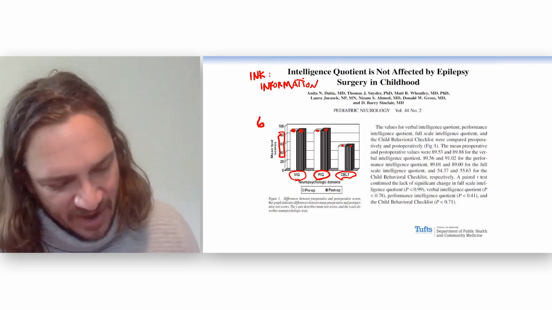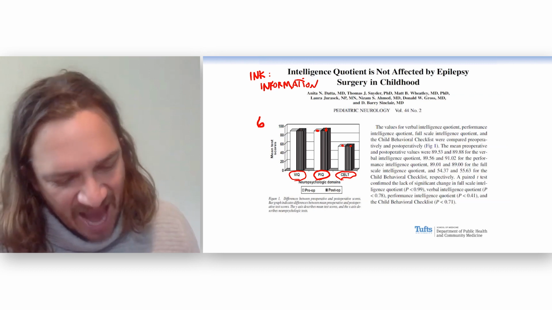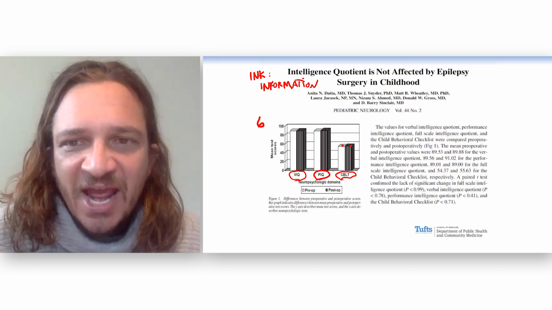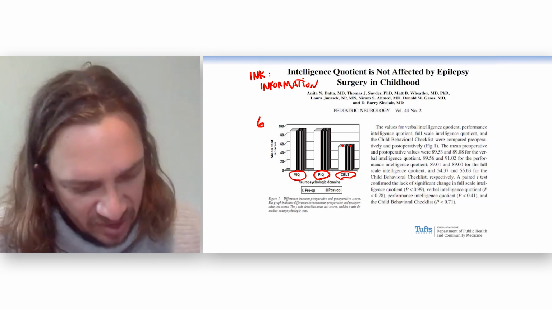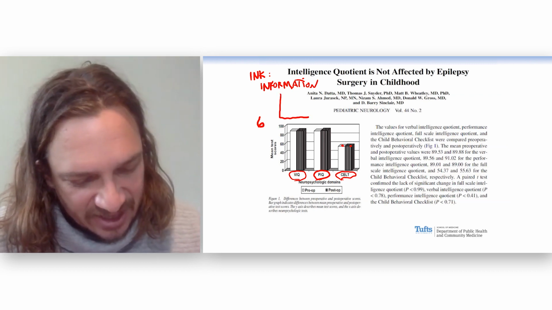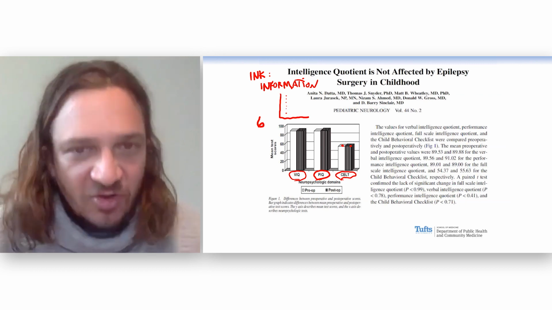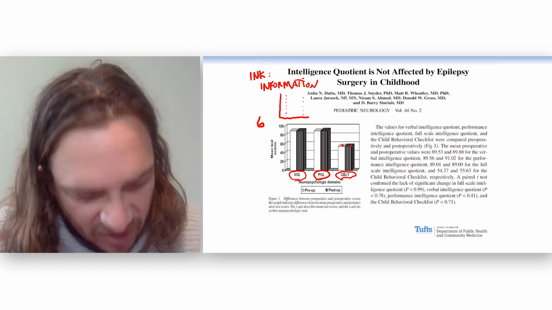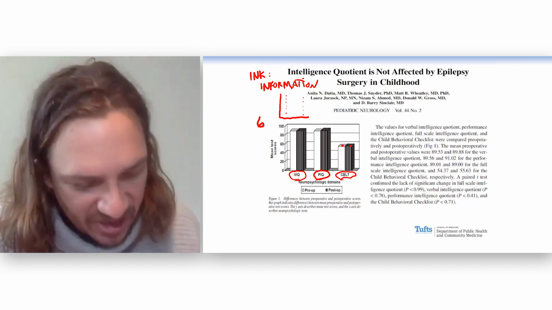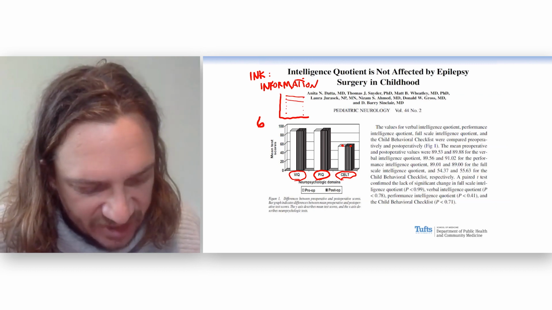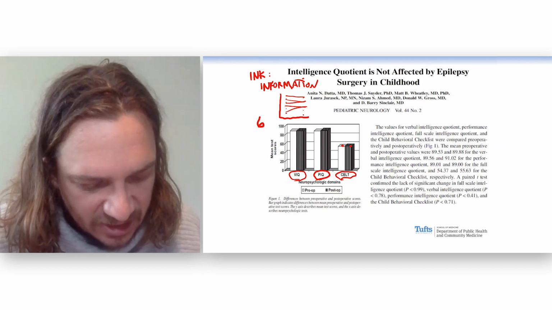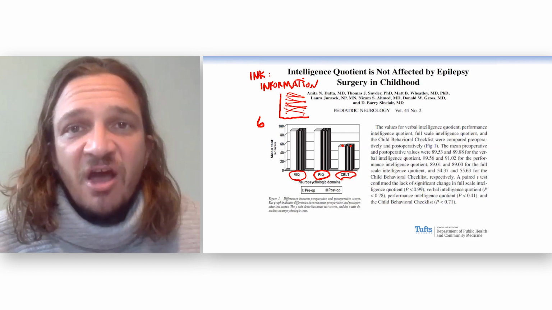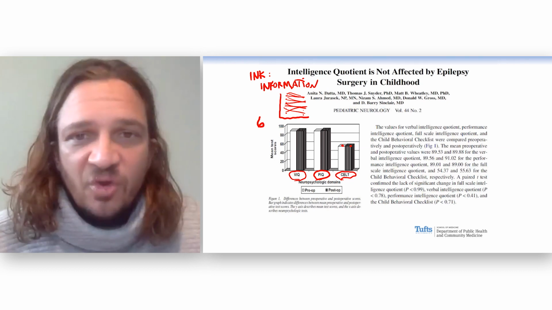But also, if you think about it, this is a bad figure because how would you really like to see how verbal IQ changed? Well, ideally, you would like to see these kids and you would like to see what their IQ was like before. And then you would like to take them and see what their IQ was like after. And you would like to visualize for each kid, how did those things change? And you would be able to get a sense of whether their IQ went up and down.